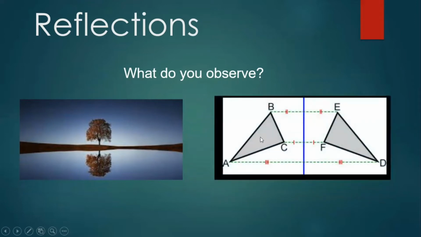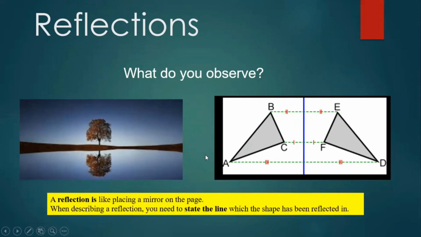The image and the object are at equal distance from the mirror line, remember. This is the mirror line, and the image distance and object distance are always equal. A reflection is like placing a mirror on a page. When describing a reflection, you need to state the line in which the shape has been reflected. It's important to state the line of reflection.